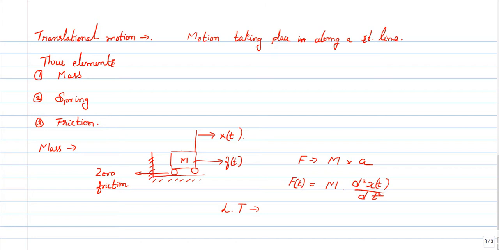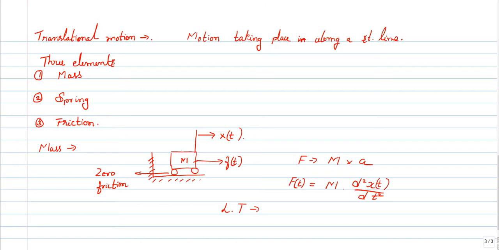I will give you the list of formulae. Just note that I am not going to derive them, I will just write them down. What is the Laplace transform of the double differentiation of x of t by dt square? It will be represented in the S domain.